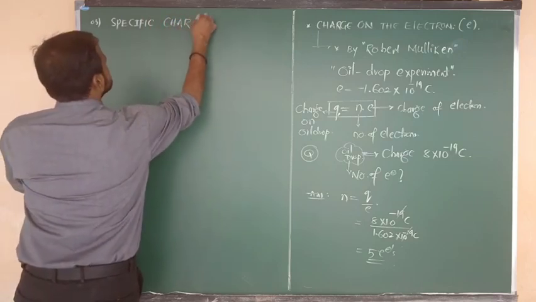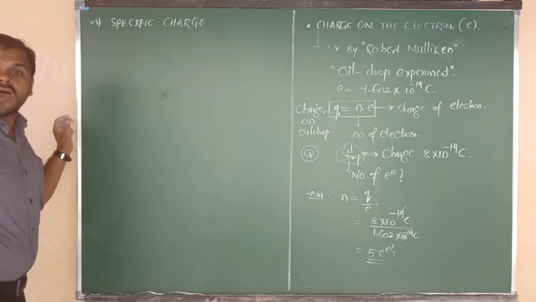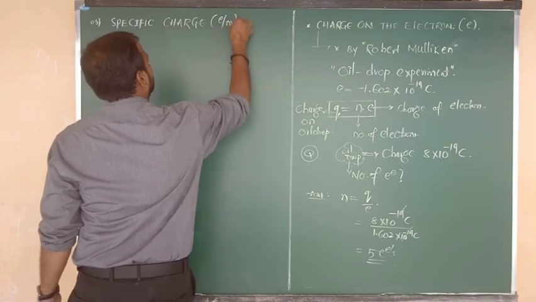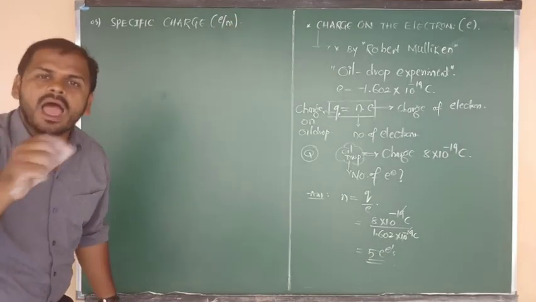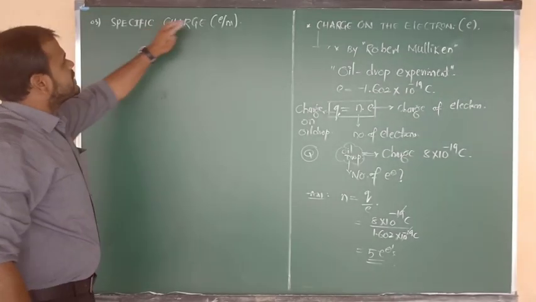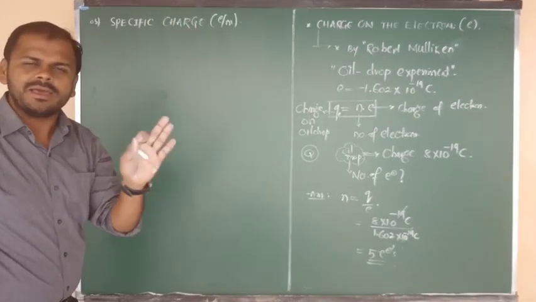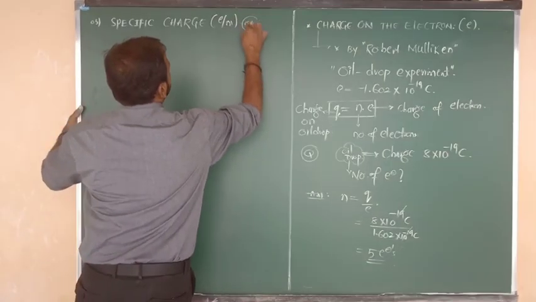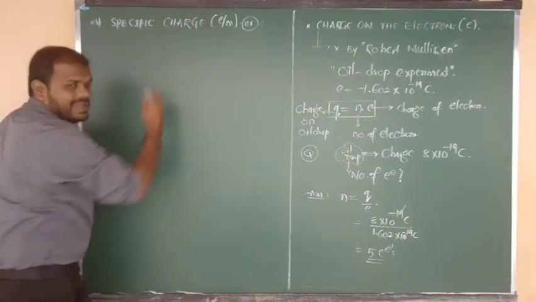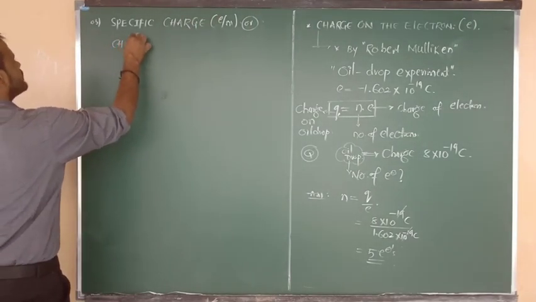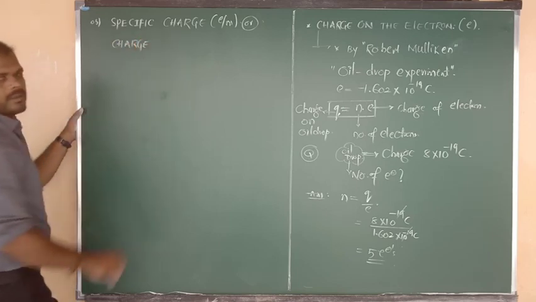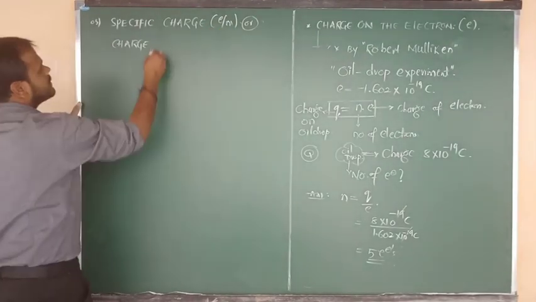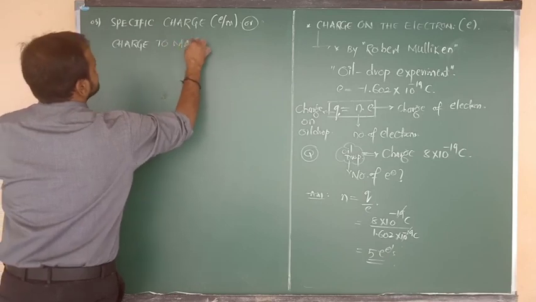Sir, what is the symbol of specific charge? Let me give the symbol: e by m, small e divided by small m. You should remember e by m is the symbol of specific charge. So listen carefully, all of you. For specific charge, e indicates the charge, divided by m, which indicates the mass. So it is the charge to mass ratio.